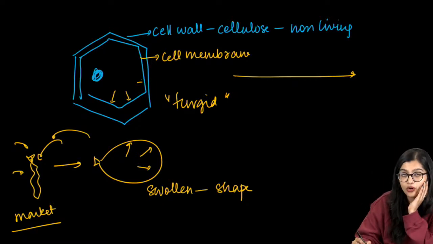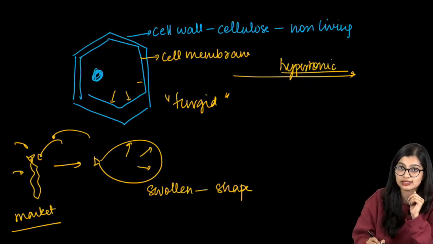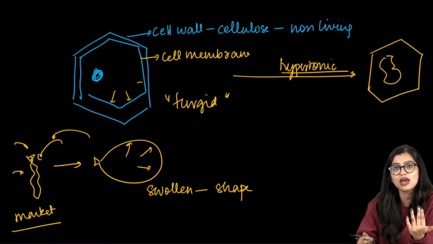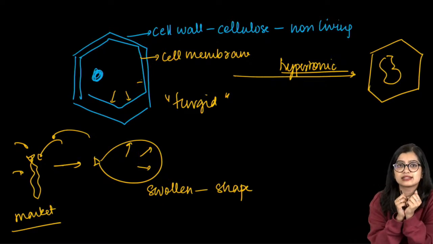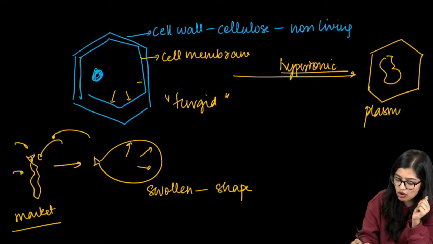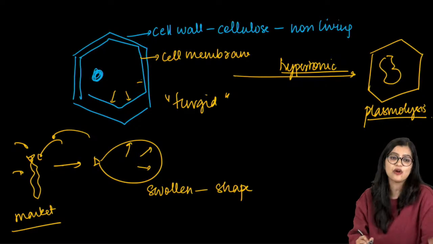So as we all know at this point, if I put this in a hypertonic solution, where all the water will go out, then apart from my cell membrane, everything would have shrunk. This particular process where everything shrinks considerably in plant cells, we call plasmolysis, right? Are we clear? I hope we are clear.